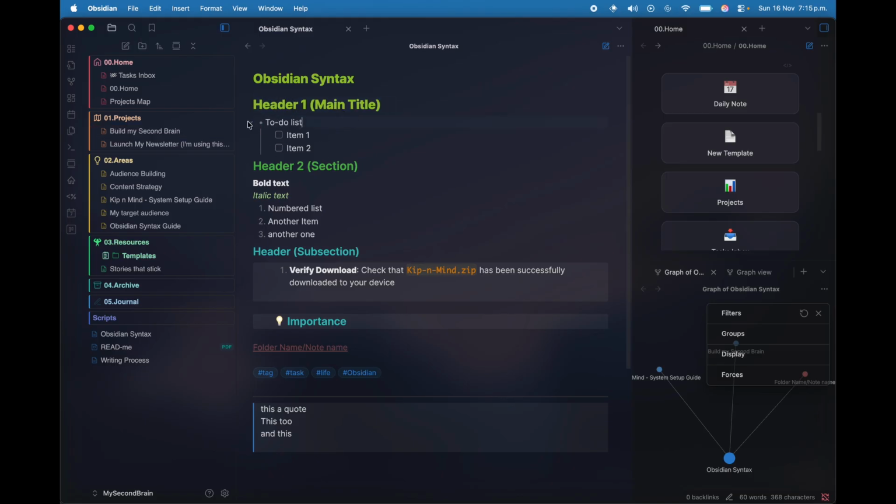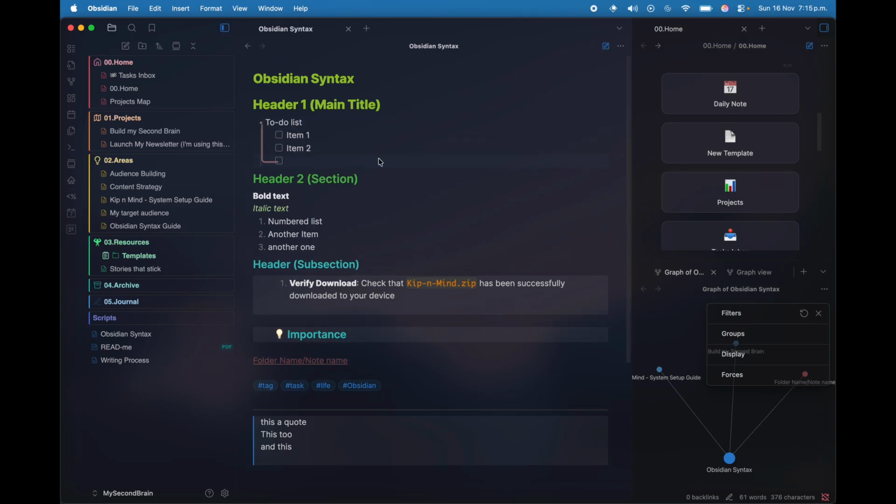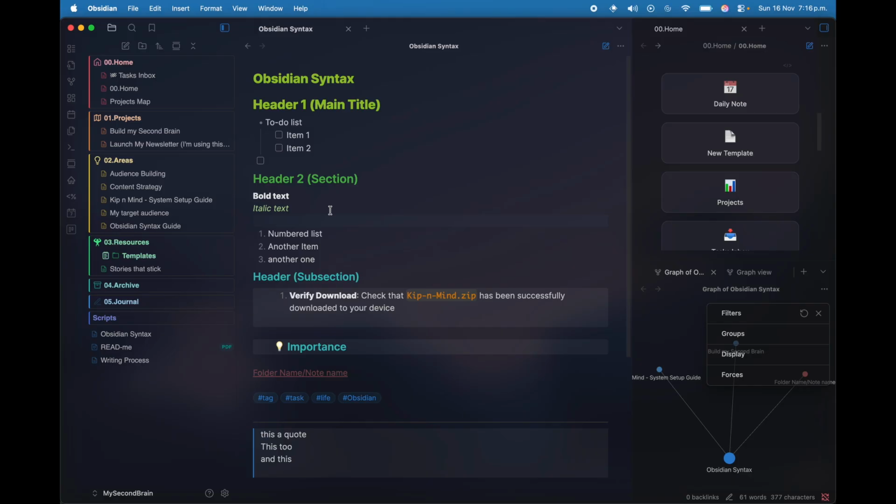Also, you can do bullet lists as we just did. Then let's create a checkbox. So for that, you just need a dash, then space, then open bracket, space, close bracket, space. And you have checkboxes. Now with this custom theme, I can really see that we have bold text and it is different from my headers, so that's great. I also have italic text, and if I start to number things, so let's say 1 dot space, we can add a number list.